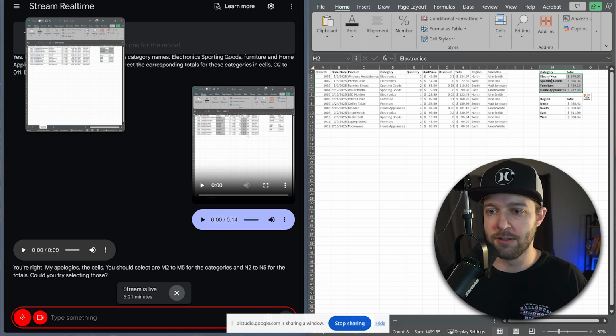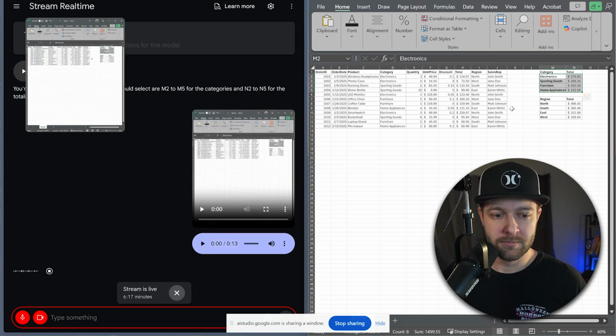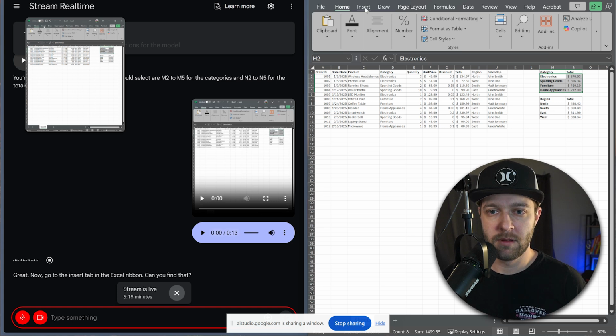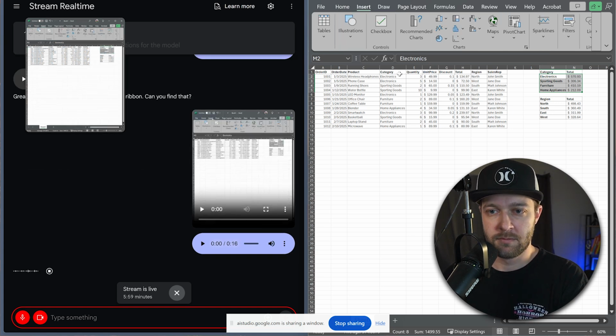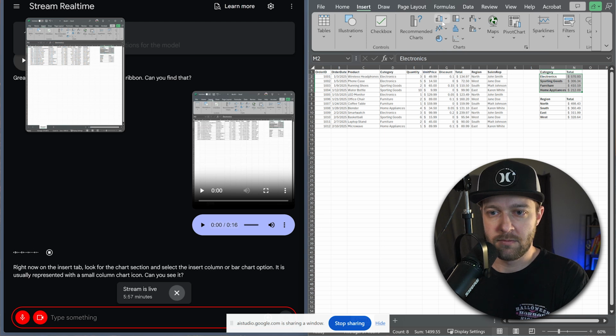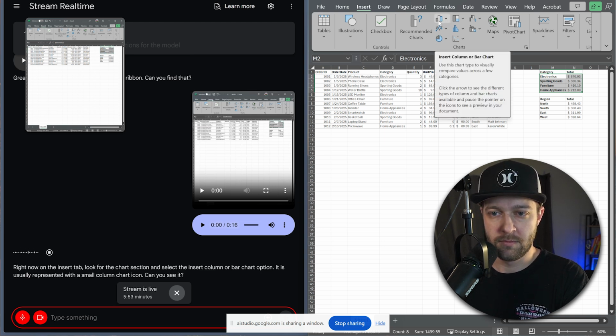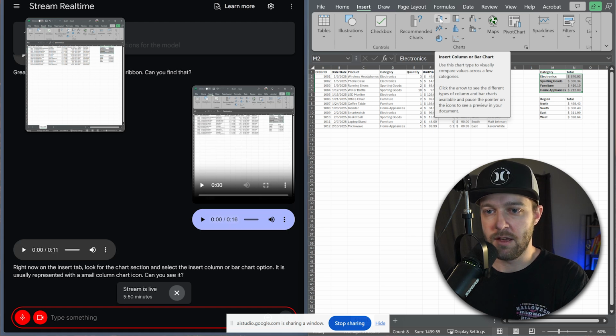All right, yes, we're selected. Great. Now, go to the Insert tab in the Excel ribbon. Can you find that? Okay, I'm here. All right, now in the Insert tab, look for the Chart section and select the Insert Column or Bar Chart option. It is usually represented with a small column chart icon. Can you see it? Yes, do I click it?